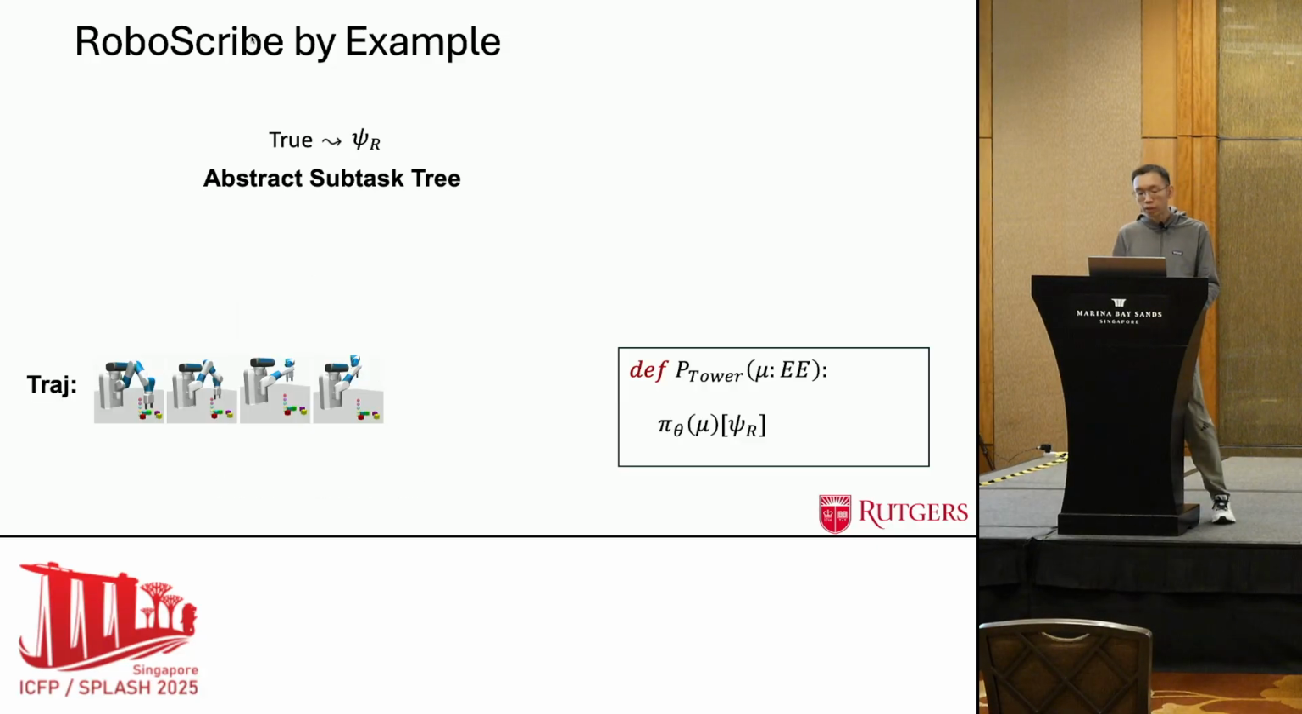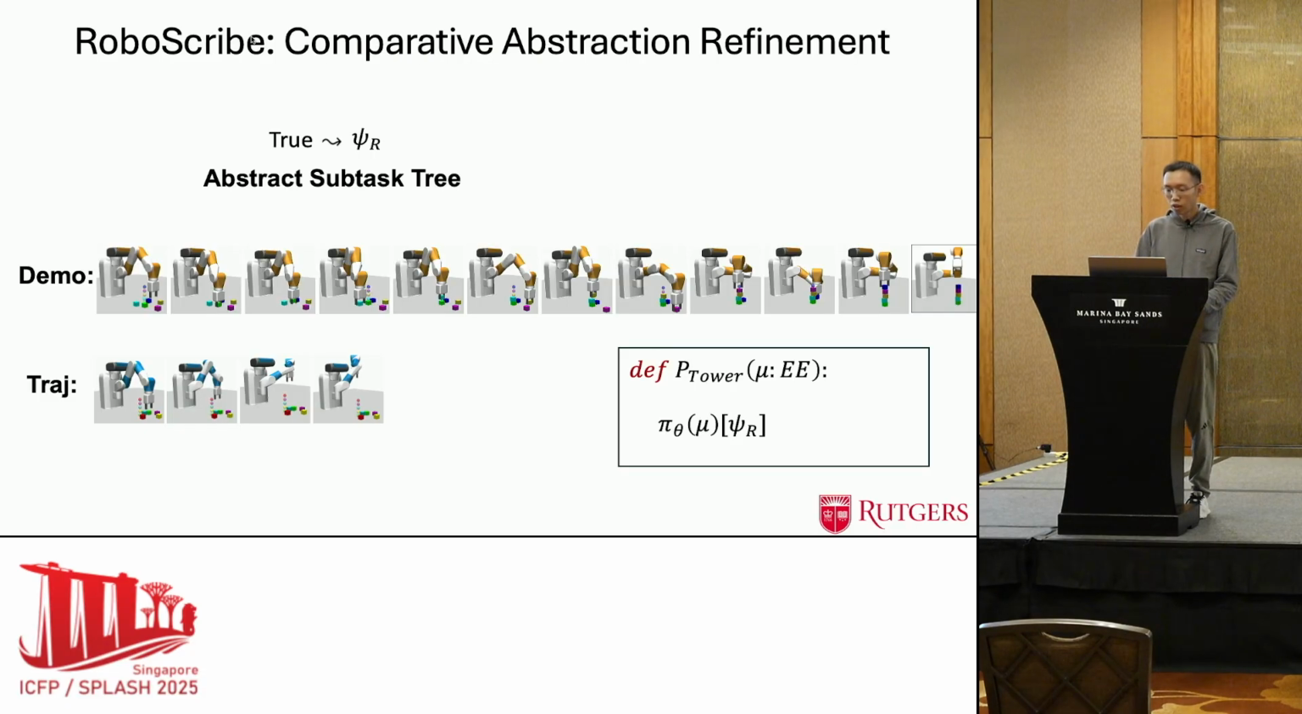However, from the execution of the learned policy, we know that just simply moving around the end effector all over the workspace cannot magically form a tower. Assuming access to demonstrations on how an expert would perform this task, RoboScribe contrasts what went wrong with what went right.